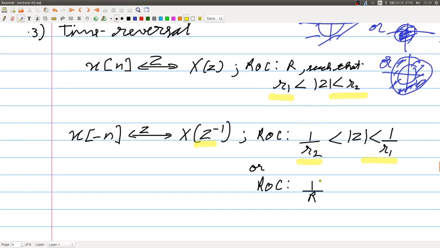This same thing is sometimes written as: if the ROC is R, the ROC of the time reversed signal would be 1 by R. Oppenheim uses this terminology of 1 by R. Sometimes it is not clear what is actually meant by 1 by R, because R is not a number, R is a region. Basically it means that the bounds become reciprocal. Oppenheim uses this terminology, whereas Proakis uses this one. I prefer this terminology because it is more clear.